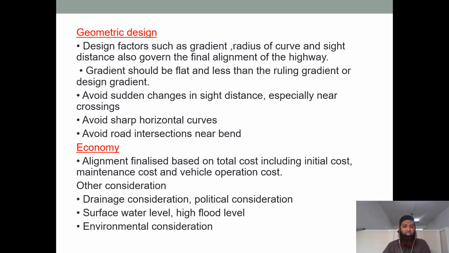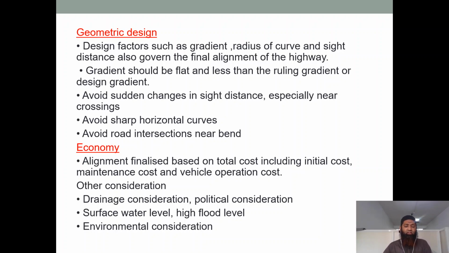Other considerations: drainage considerations, political considerations. See, there are drainage problems also because of providing improper drainage lines, or not providing any drainage line. It will cause very big damage. It will cause loss to lives. So it is very important we come up with a good drainage system. Political consideration: the political factors are always there in our country. So we have political pressures also. Depending on that, they try to deviate the alignment, and they want to come up with an alignment where their interest is in some part of that area. So even this should be seen.